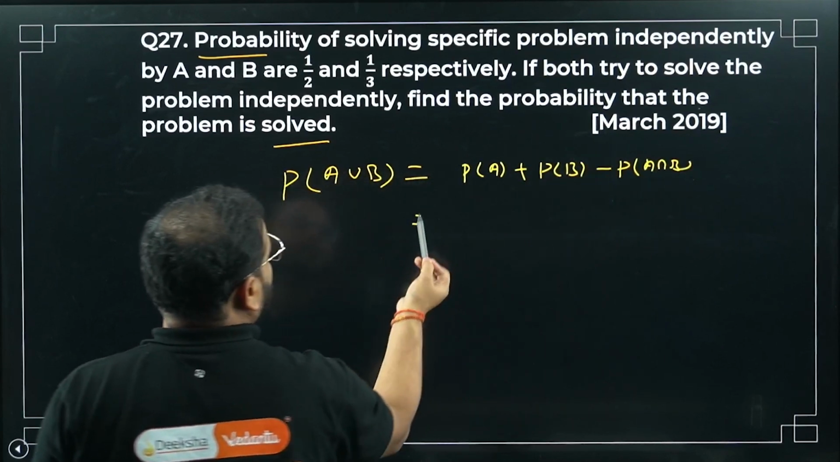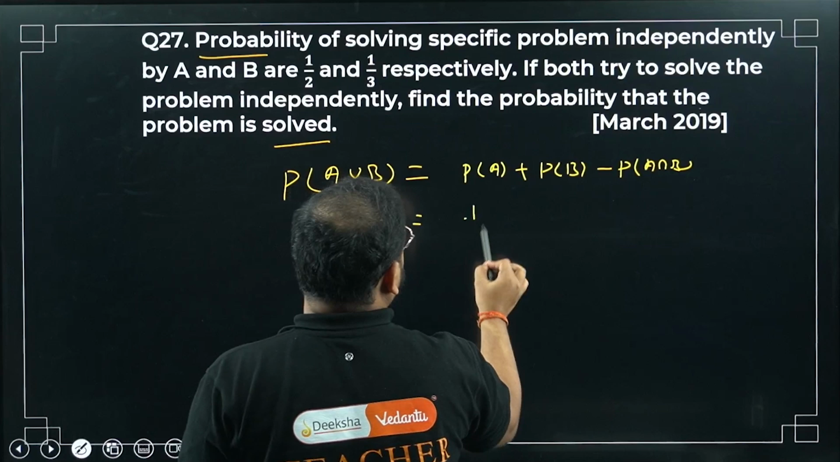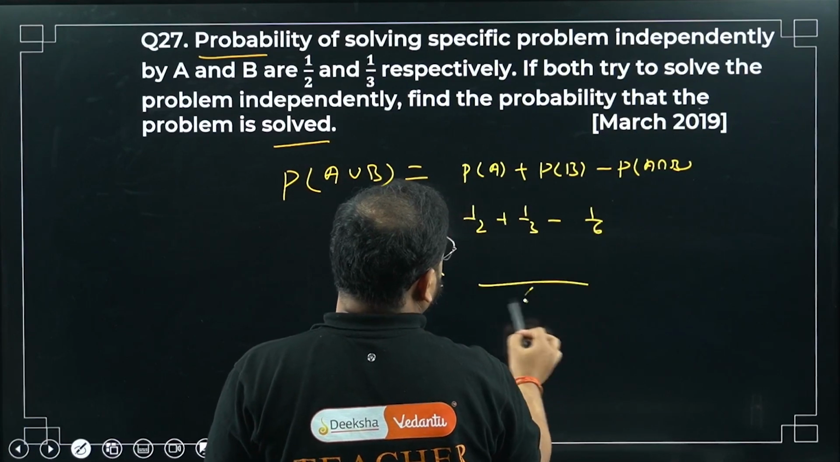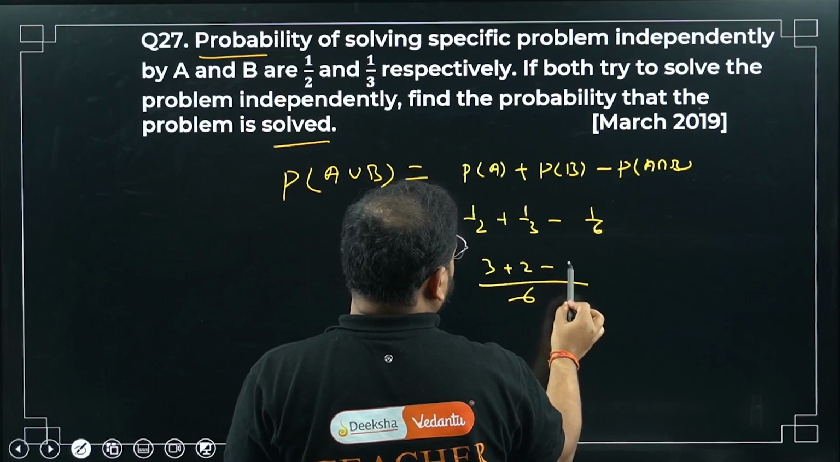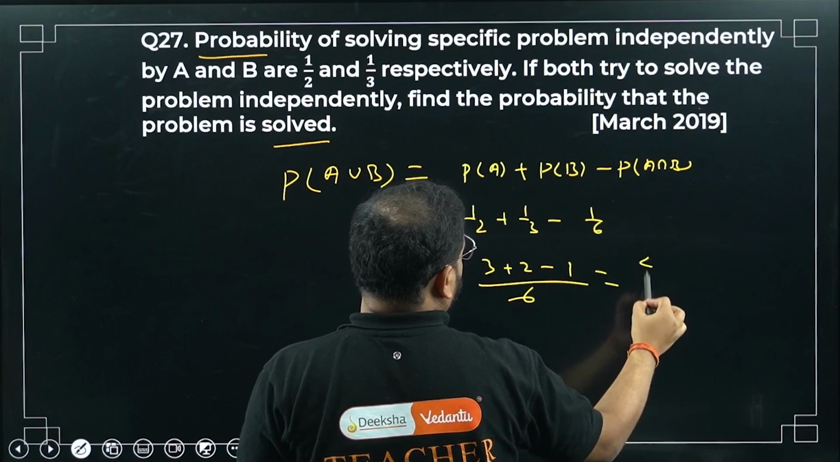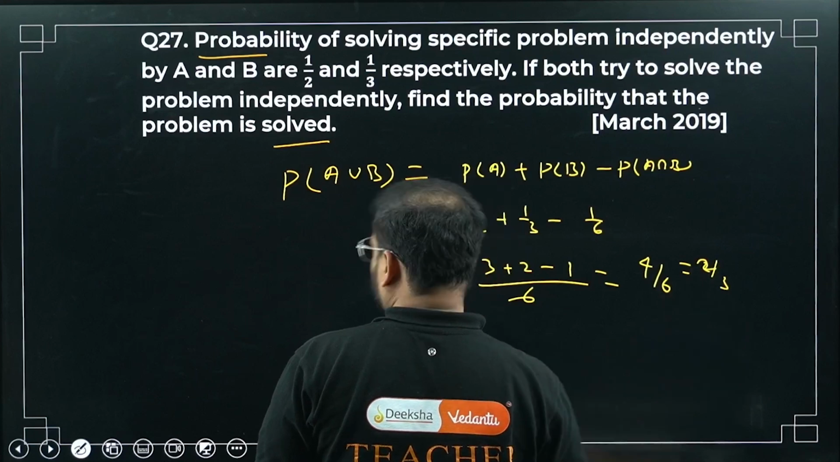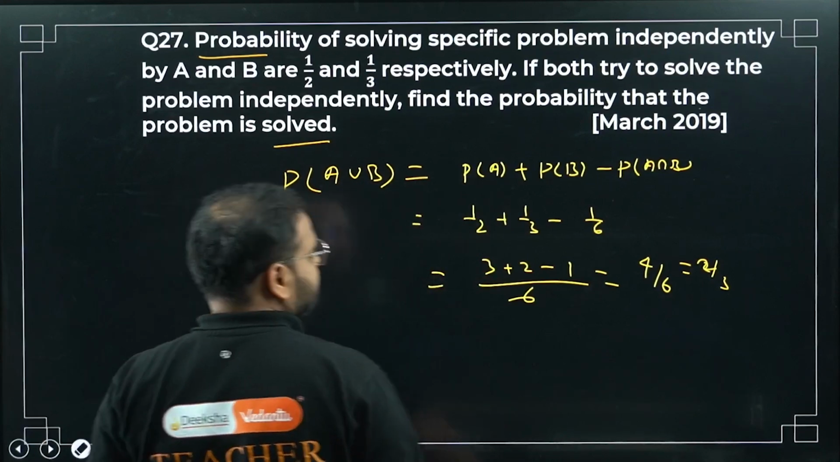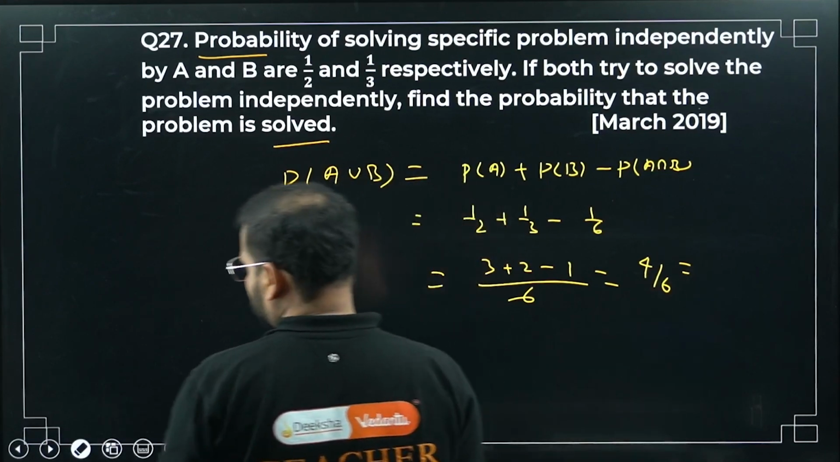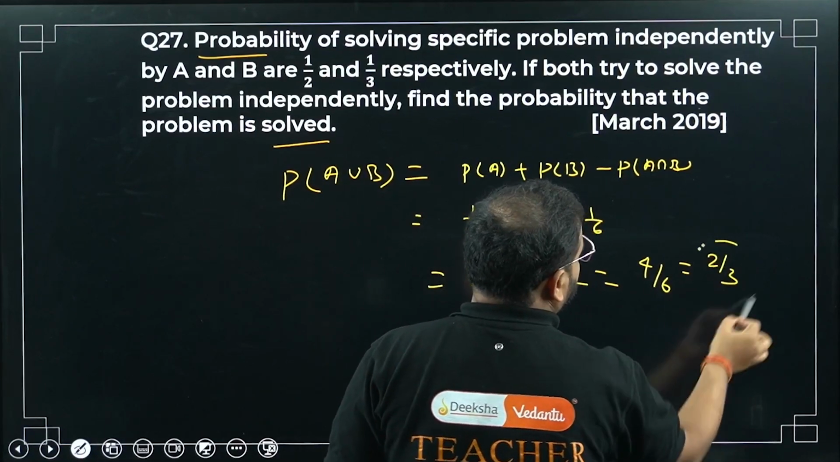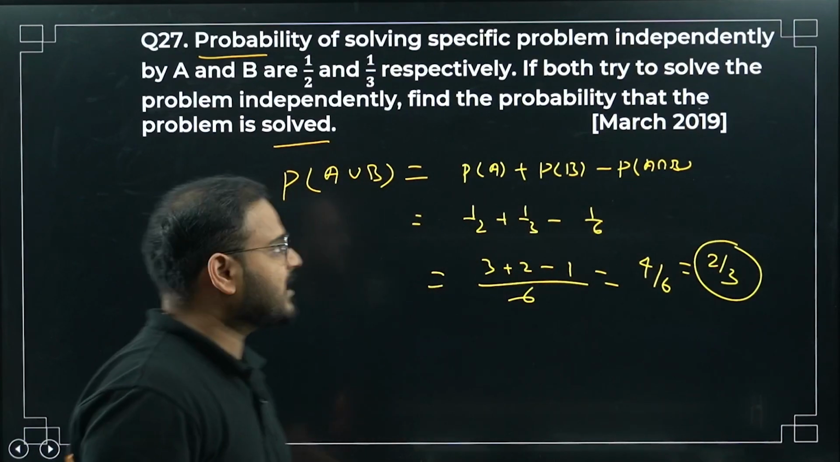Okay, correct now? So 1/2 plus 1/3 minus 1/6, how much is that? 3 plus 2 minus 1, so 4/6, which is 2/3. If you are wondering why I am doing this fast, it's because I've already done this question. Go back and you'll find this question already done in the MCQ. This question has been repeated.